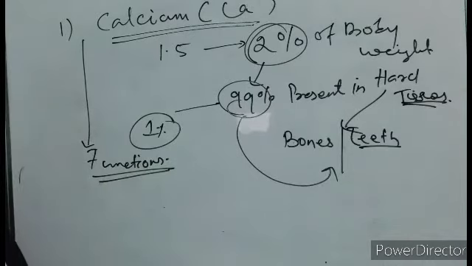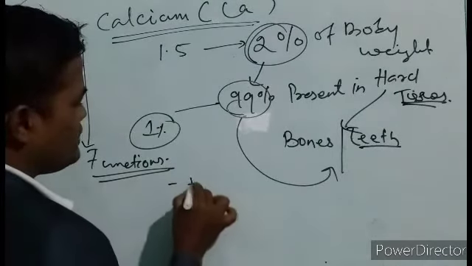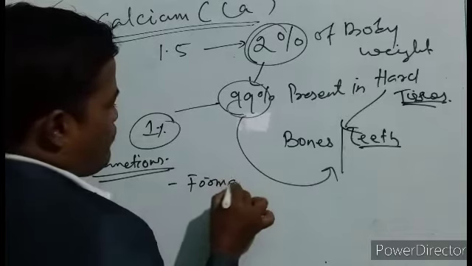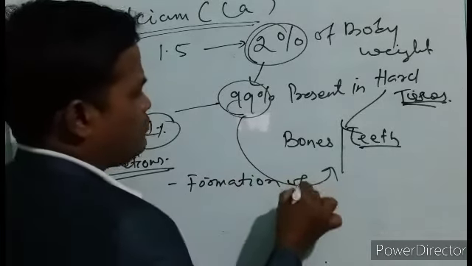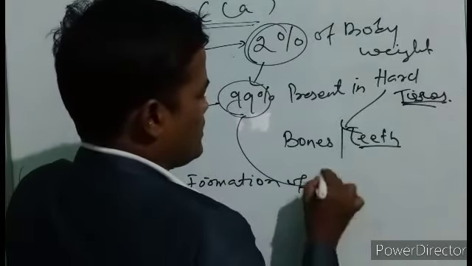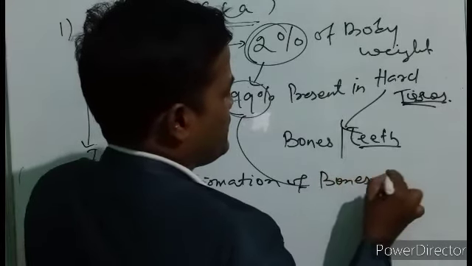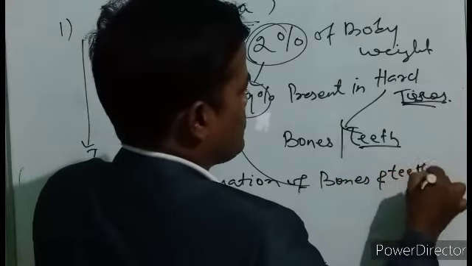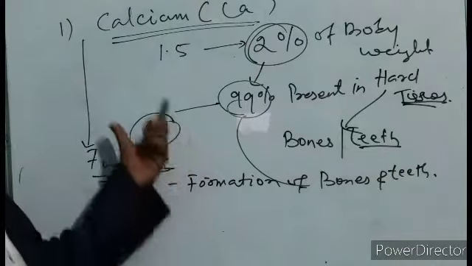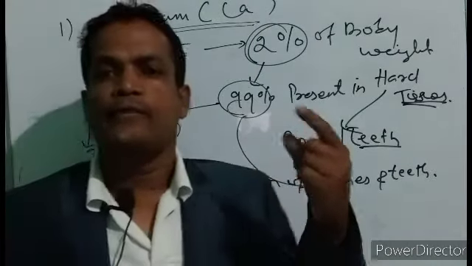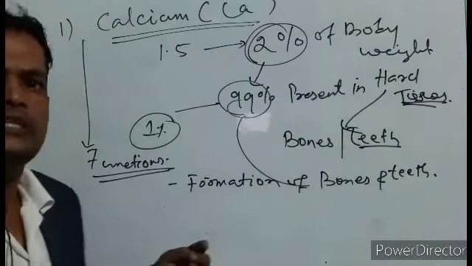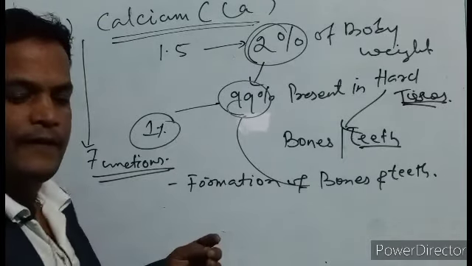As we have already discussed, number one is the formation of bones and teeth, so no need to discuss that again. Along with calcium, two other important minerals, phosphorus and magnesium, are also needed for the formation of bones and teeth.